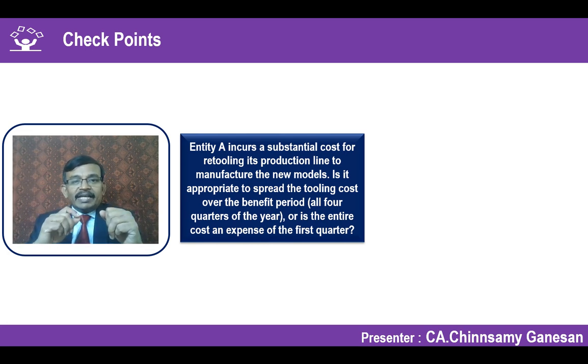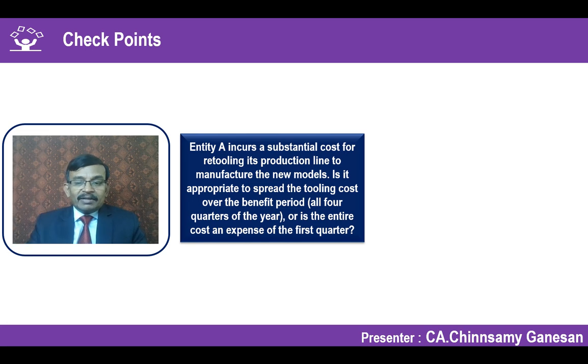In this example, they are saying they have incurred substantial cost for retooling its production line to manufacture new models of cars. Whether the management wants to spread the tooling cost over the benefit period, say for example the next 1 year or 4 quarters, is it possible, or does it have to be expensed within the quarter in which it has been incurred? Here we have to take this example a little differently. In the previous example, it is a sunk cost, whereas here it is retooling of the production line. So to that extent, there is an economic benefit arising to the entity.